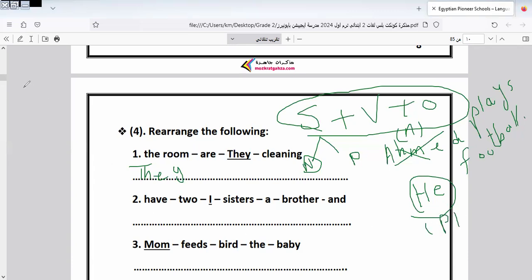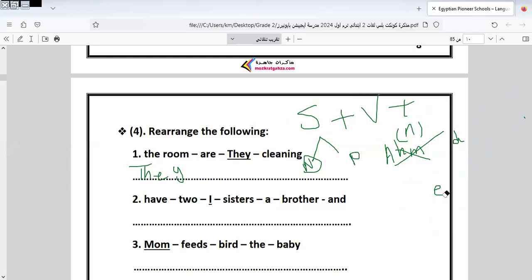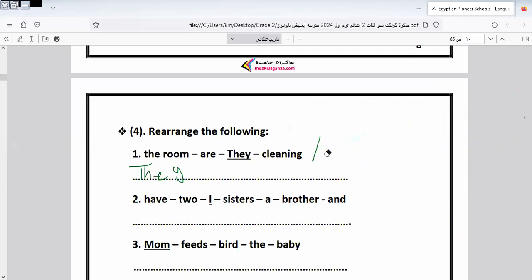Let's continue the rest of the exercise. In this exercise, I answer 3 of them, and I will leave the rest for later. Now you know the rule. You can apply it to the rest of the exercise. Okay. Here we are. They are cleaning, because I would like to give you more exercises for the exam. They are cleaning the room.